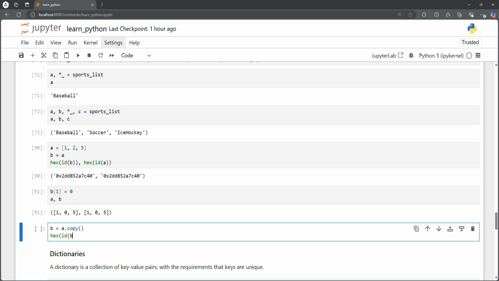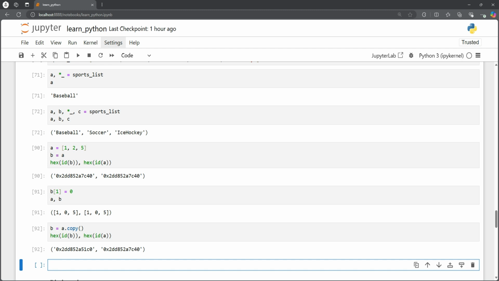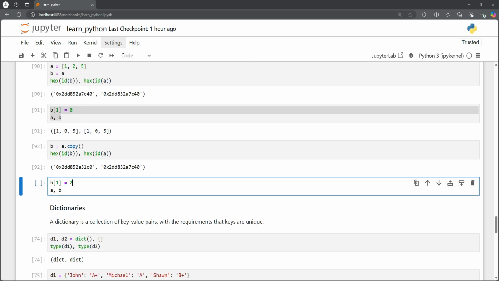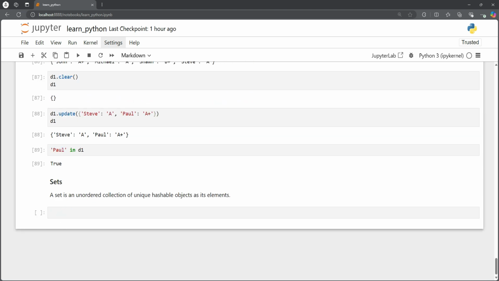Now their memory addresses are different, and if we want to change, let's say, copy this code here and change it back to 2, we can see only b has changed, whereas nothing has happened to a in this case. So just remember this when you are writing big programs, big computations. This is a very common mistake that we can make, where the same array or multiple arrays get updated, and that affects the results of our calculation. So very important to remember this.